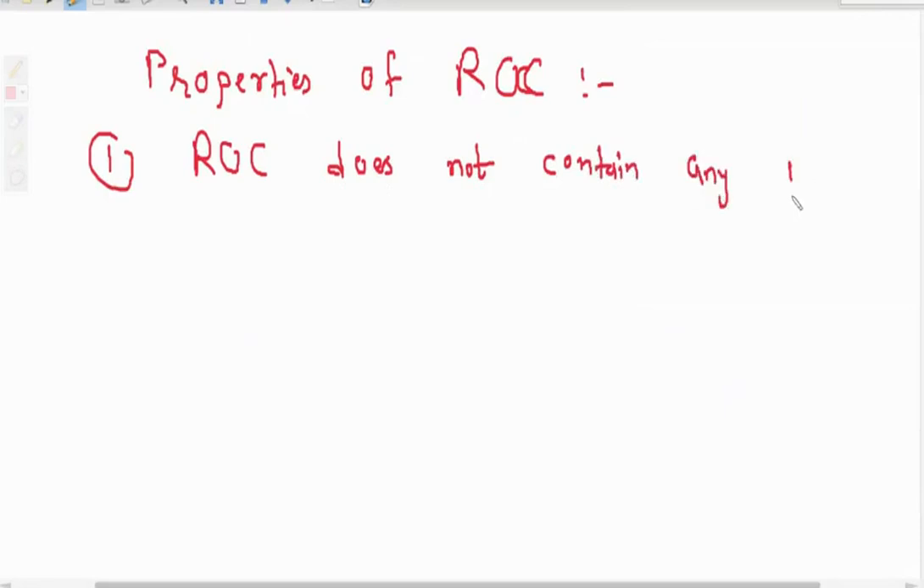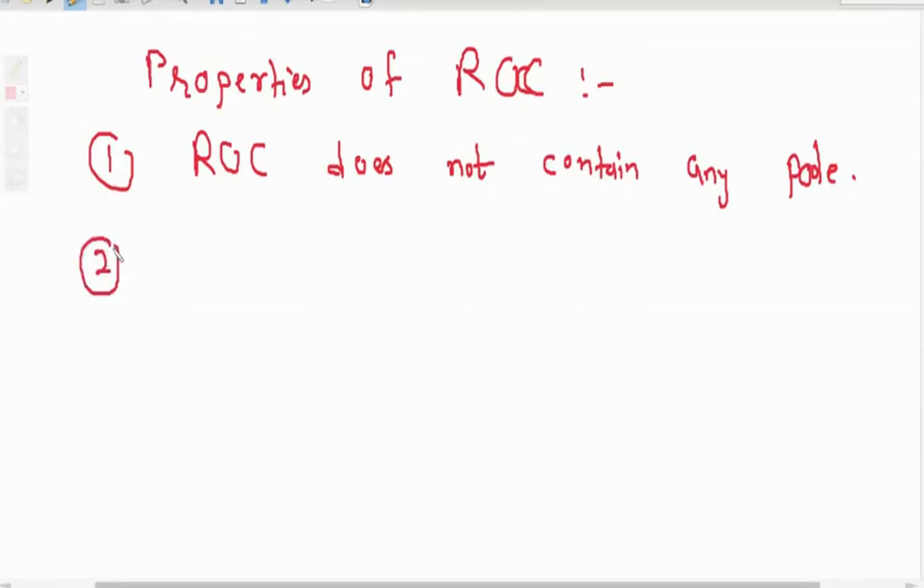We know what a pole is. Pole is the value at which the function becomes infinity. So our region of convergence does not contain any pole, because at a pole the function becomes infinity.